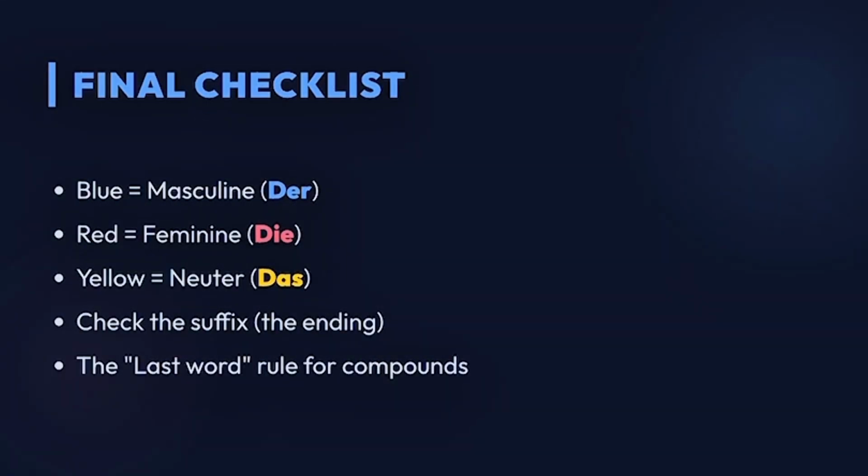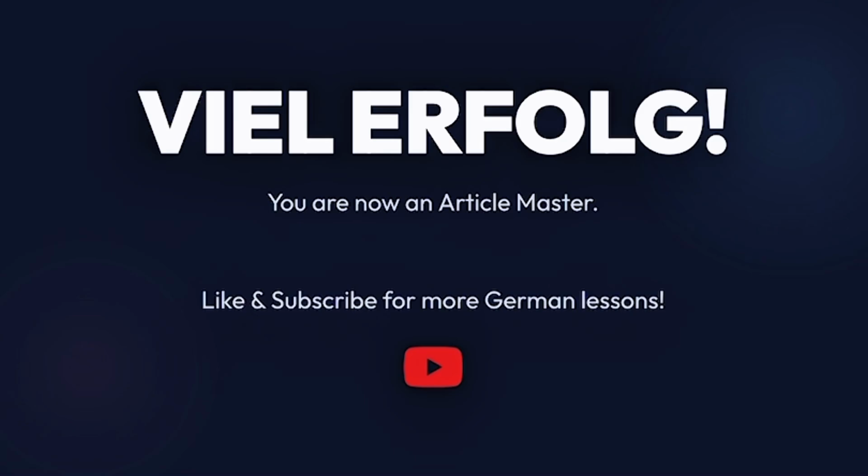And just a final checklist that may help you to make your learning easier. You may highlight the masculine form as a blue color, feminine as the red one, die, and neutral like yellow, das. And make sure that you always check the ending of the nouns and the last word rule for compounds. The second part of the word determines the article. Und definitely, viel Erfolg. You now know the articles and you are an article master.